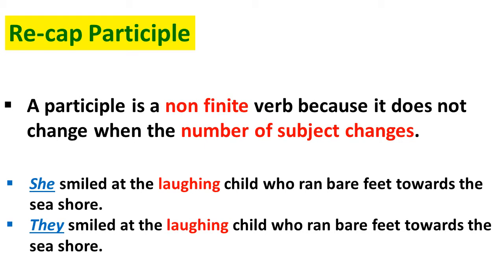For example, she smiled at the laughing child who ran barefoot towards the seashore. Or they smiled at the laughing child who ran barefoot towards the seashore. Here, laughing is a verb with an ing ending, but it does not do the work of a noun. Here, laughing does the work of an adjective. It tells us more about the noun child. I hope it is clear now.